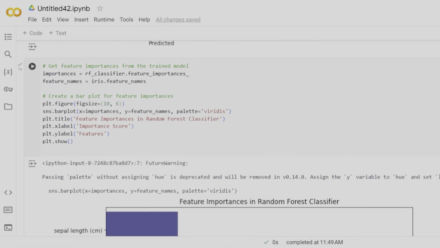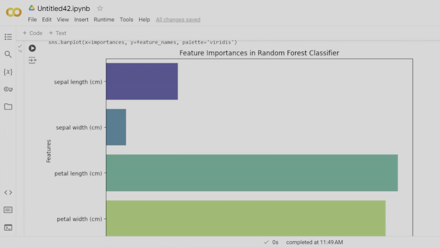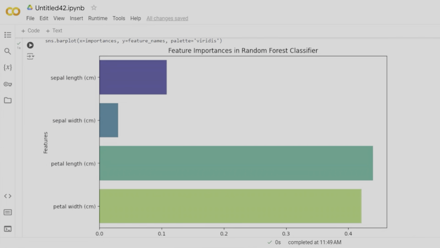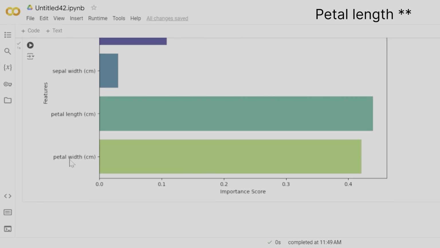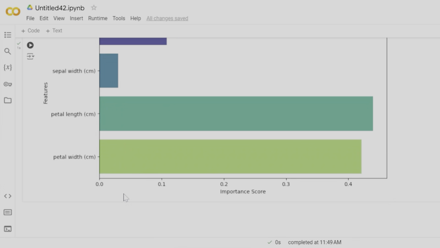Let us now look at the most important features of our random forest classifier. For this, we are creating a variable importances using .feature_importances_ and feature names using .feature_names. Over here, you can see that the petal width was the most important feature and the least important feature was the sepal width. This importance score is ranging from 0.0 to 0.45.